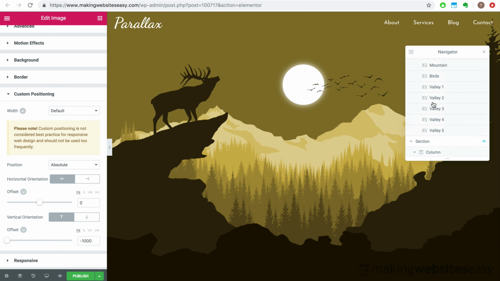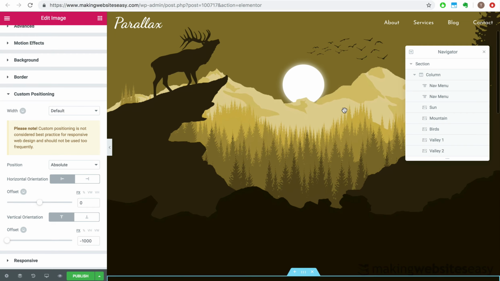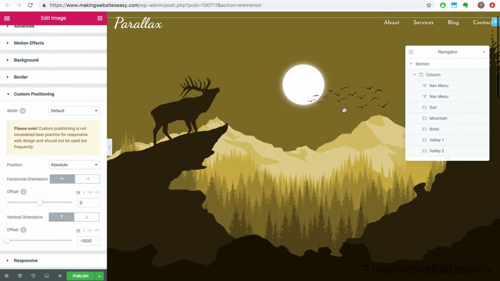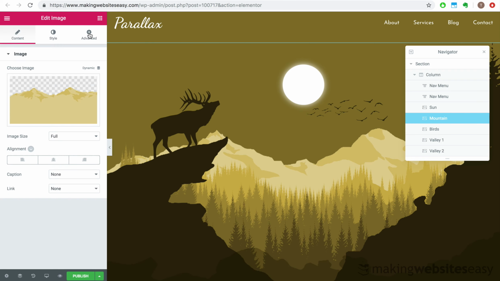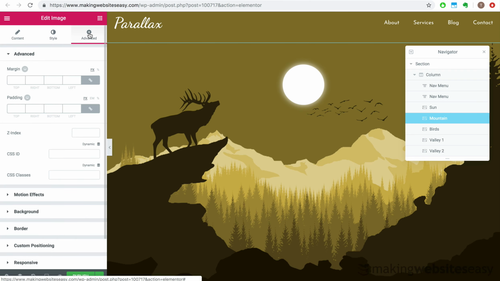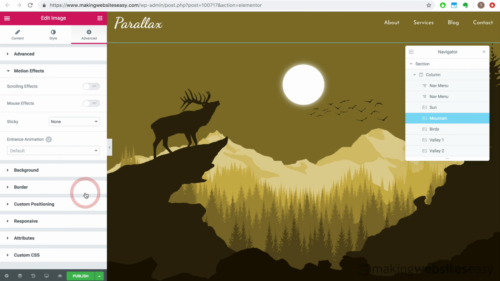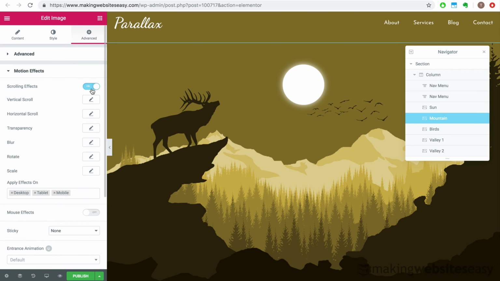Let's scroll along the page and see what it looks like. Yeah, I know what you're thinking. Where's the parallax effect? Well, now that we have all the images in place, let's add some Elementor magic to each image to create a parallax scrolling effect. Starting with the mountain image, under Advanced, select Motion Effects and turn on Scrolling Effects.